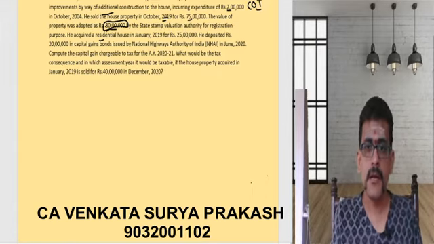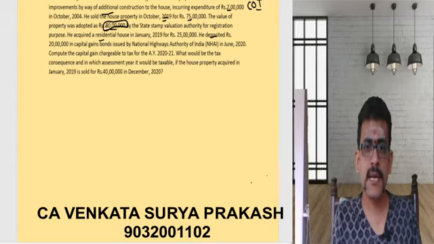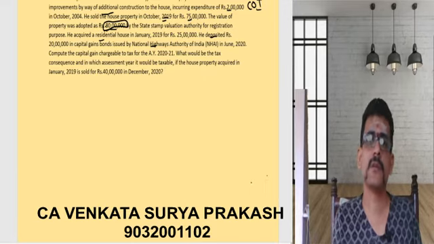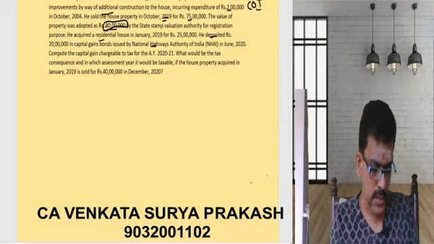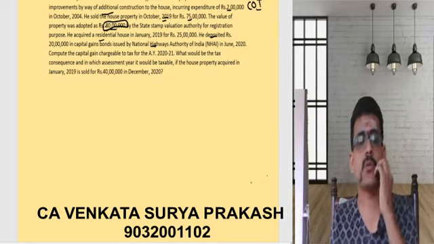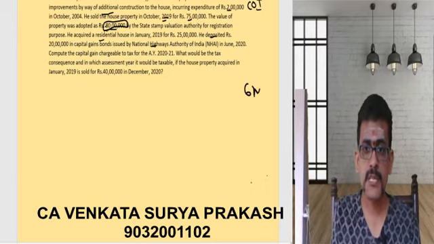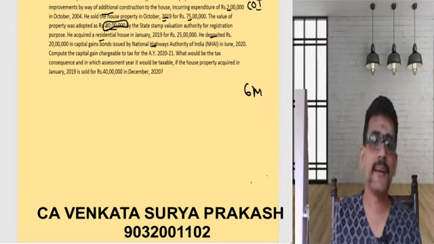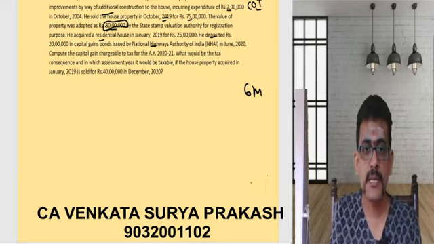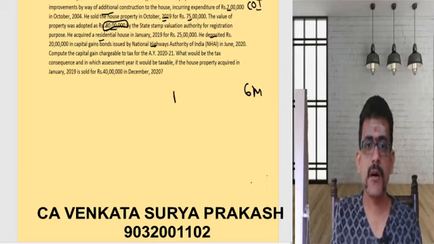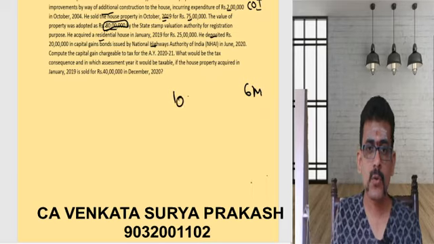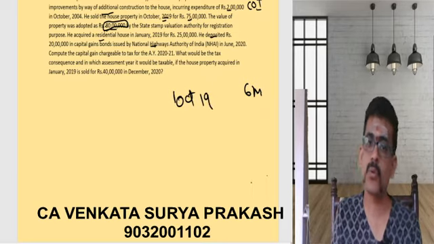Then he had deposited 20 lakhs in capital gain bonds issued by the National Highway Authority of India in June 2020. What is the date of transfer? Sold the property in October 2019. If he purchased that within a period of 6 months from the date of transfer, he can take that as exemption. What is the date of transfer? It is sold in October 2019.